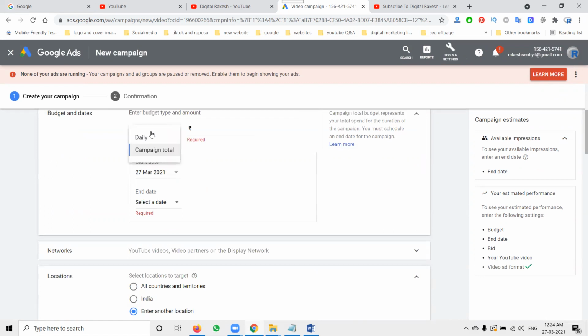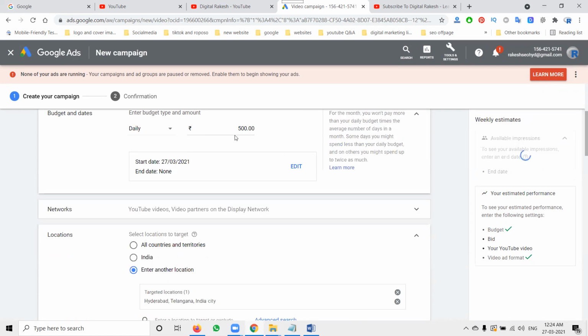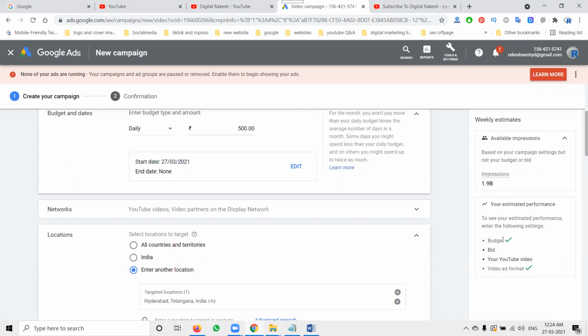Here, the budget selection will be of two types, daily and campaign total. The campaign total will be selected for 2,000. Suppose I'm selecting 500 here, but the best budget is more than that. So I'll go with a daily budget of 500. When selecting, what are the most important parameters? Budget, bid, your video, and video ad format.